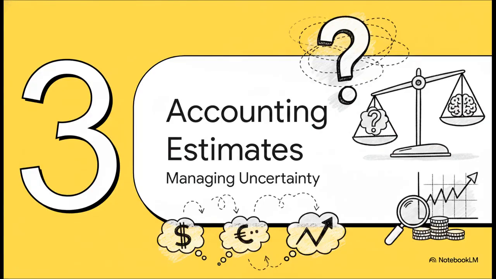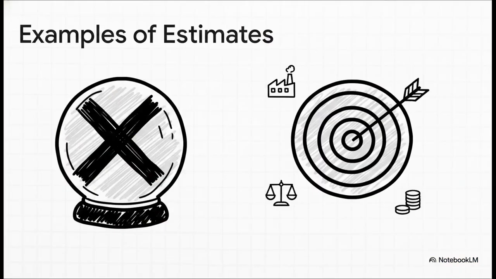Okay, let's dive into our third section. Best guesses, or accounting estimates, and how we manage measurement uncertainty. By relying on these specific examples straight from paragraph 32 of the standard, we can clearly see that estimates are, well, simply our best approximations using the latest reliable information. Things like a loss allowance for credit losses, figuring out the fair value of an asset, or setting up a provision for warranty obligations, all of these involve inherent measurement uncertainty. We have to use estimation and valuation techniques simply because we don't have a crystal ball.